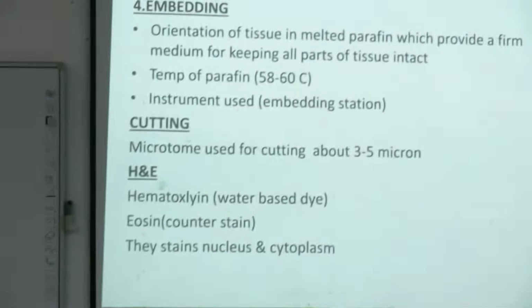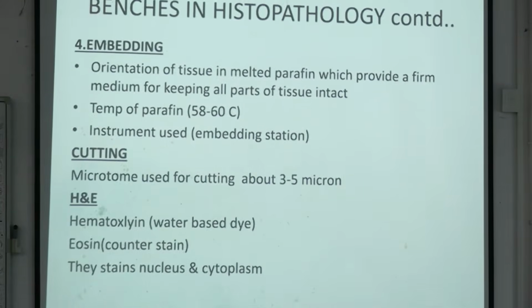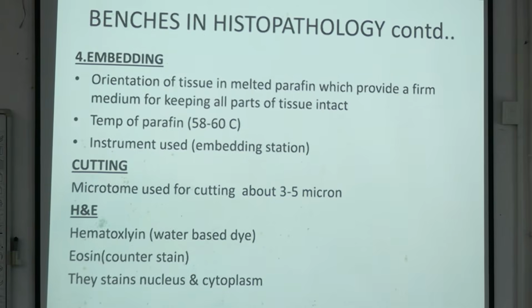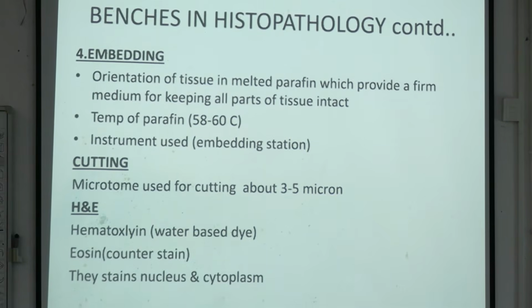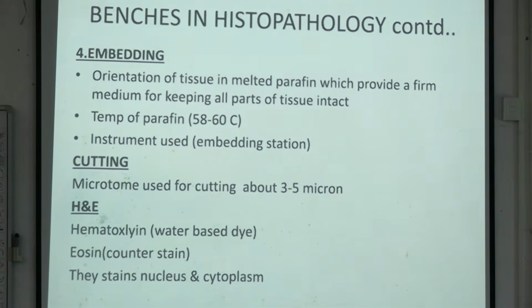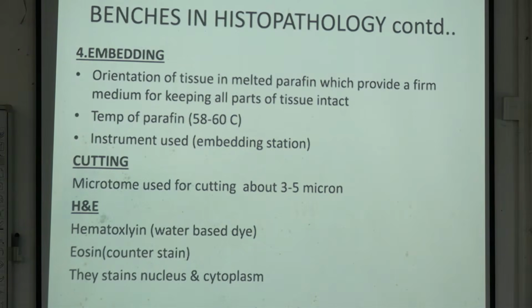Next, H&E is the staining. After we do the section cutting and everything is done, we need to stain it so that we can differentiate the cells. We will discuss it elaborately later also. Normal stains, usual stains, special stains: for what kind of cells, what kind of special stain is used. It is a very important practical and viva topic.